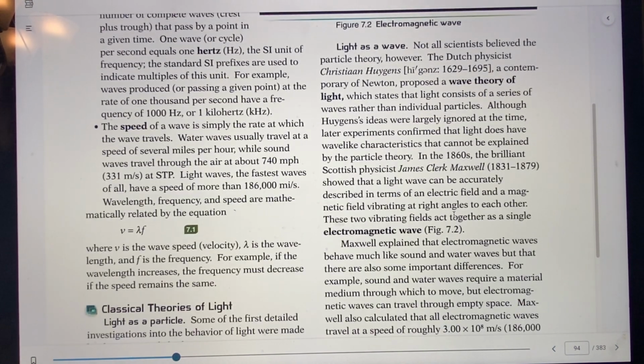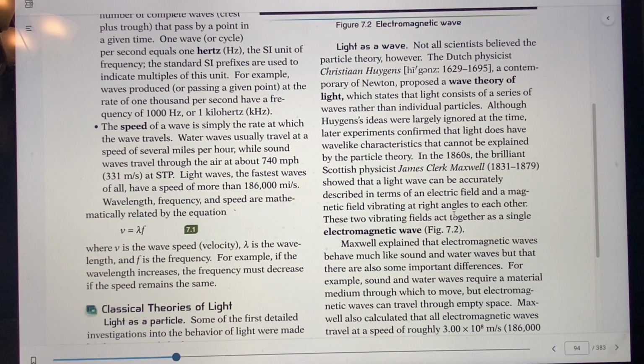But at the same time, we had another scientist who wasn't known so well, and you probably don't know his name, but his name was Christian Huygens. He lived at the same time as Isaac Newton. But he proposed another theory, and he said basically that light is a wave, which states that light consists of a series of waves, and it wasn't individual particles.